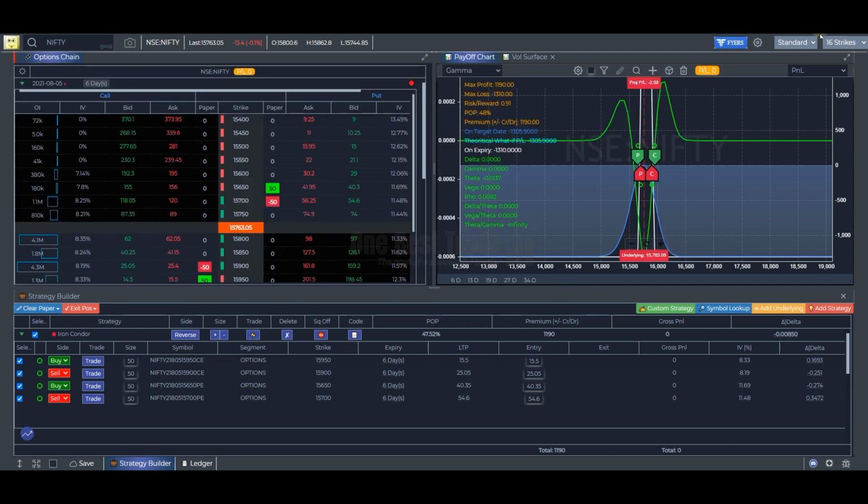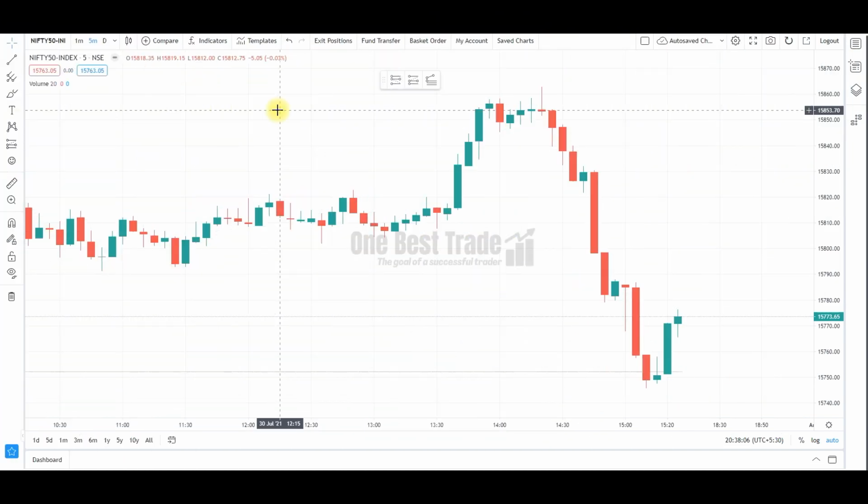If you want to know more about the option desk, there is a video about that, and that video link is given in the description. You can go and explore it. Now let's go to the next important feature.